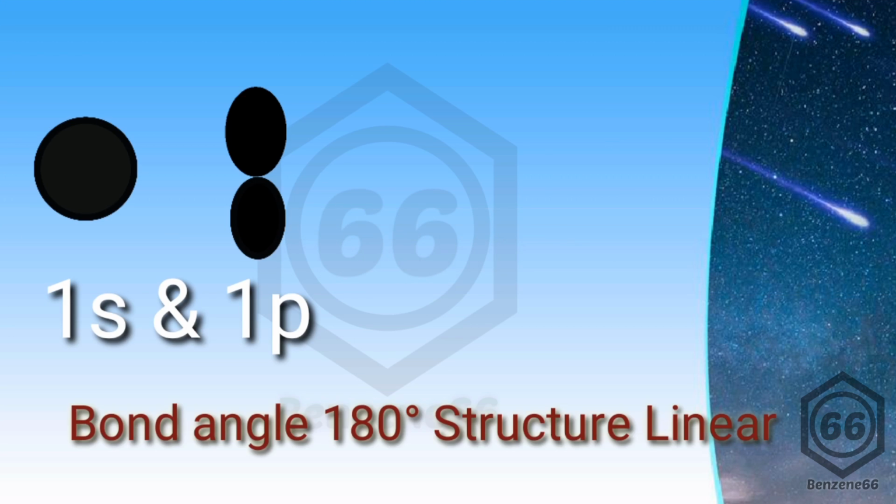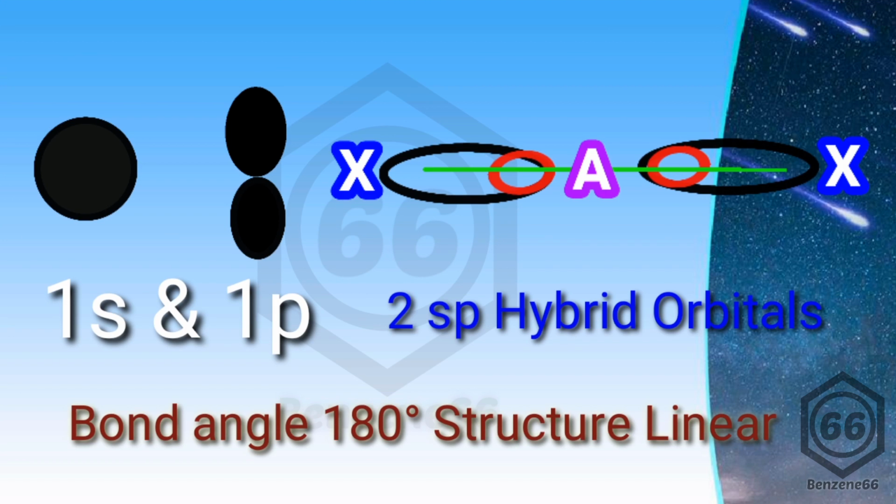The first one is sp hybridization, where 1s and 1p orbital are involved in the hybridization to form 2 hybrid orbitals. From VSEPR theory, to acquire the position of minimum repulsion, these acquire maximum distance, that is 180 degrees. So in sp hybridization, the bond angle is 180 degrees. The 2 electron pairs around the central atom are arranged linearly for minimum repulsion and maximum distance. So the arrangement is linear and the bond angle is 180 degrees.